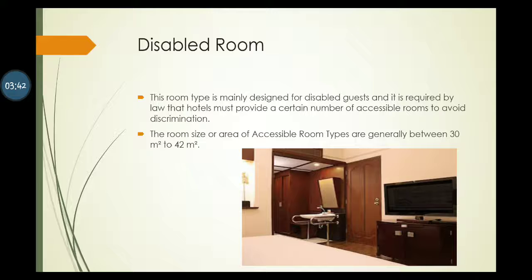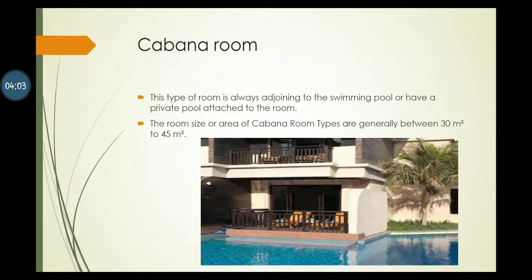Disabled room. This room type is mainly designed for disabled guests and it is required by law that hotels must provide a certain number of accessible rooms to avoid discrimination. The room size or area of accessible room types is generally between 30 square meters to 42 square meters.